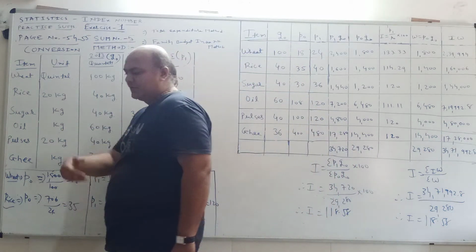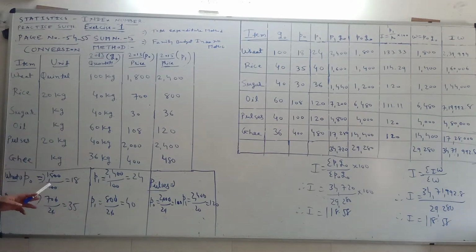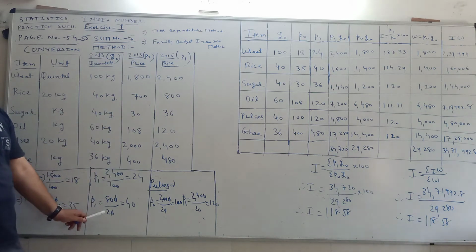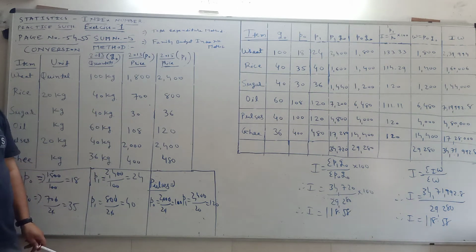Here is the calculation before you. Rice P0 700, which is given, divided by 20. So the new converted price of base year is 35 and the new converted price for current year is 800 divided by 20, that is 40.